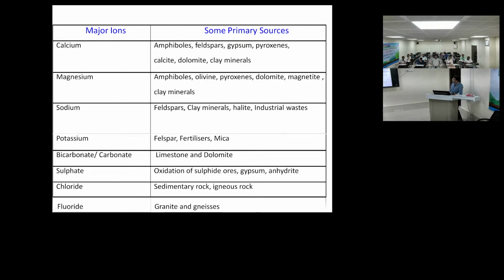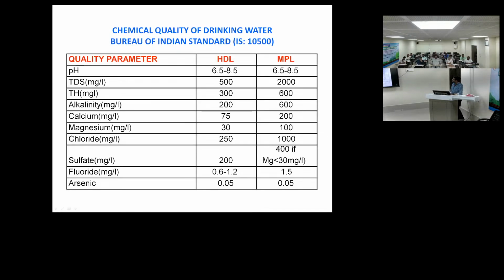So these are some primary sources. I am not going to read out all the things. These are the limits of the quality parameters. This is the highest desirable limit, and the next one is the maximum permissible limit.